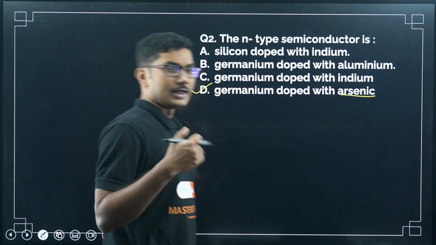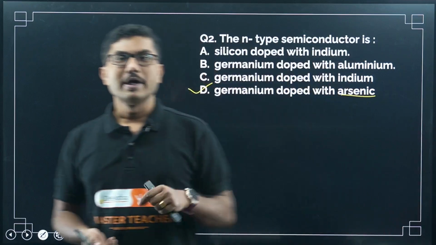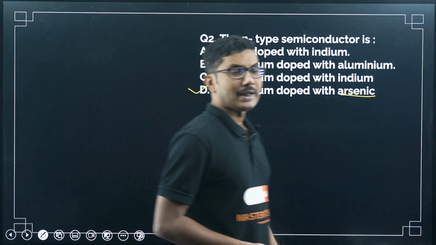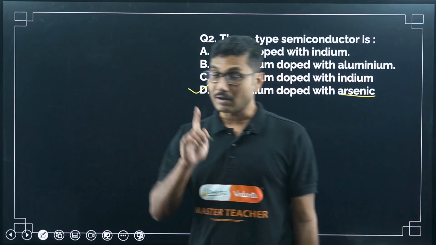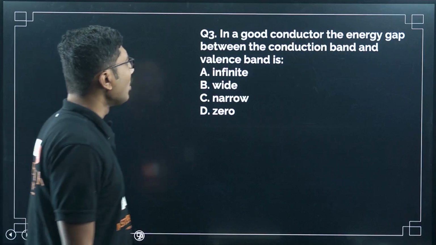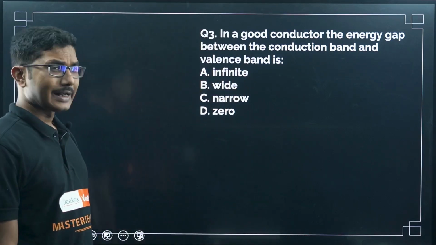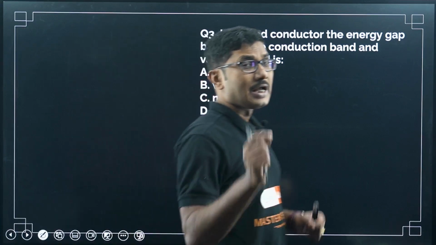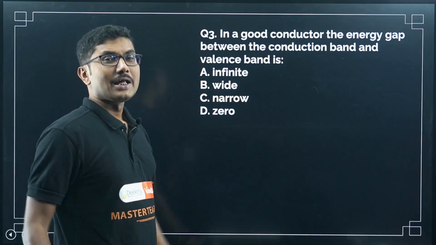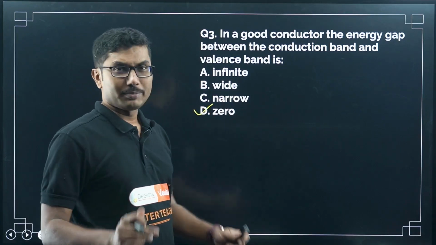Germanium or silicon is immaterial. Both are semiconductors, both are intrinsic semiconductors. So it depends only on the impurity, and the only impurity which is pentavalent is arsenic. Okay, it does not depend on the semiconductor itself. Now, in a good conductor, what is the energy gap between the conduction band and the valence band? In a good conductor, the valence band and conduction band overlap, so the energy gap will be 0.